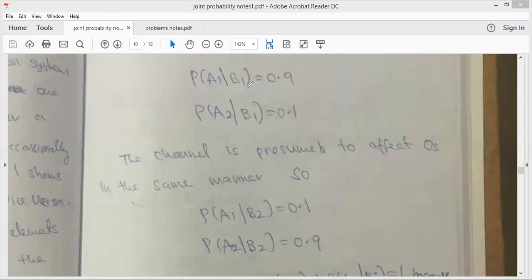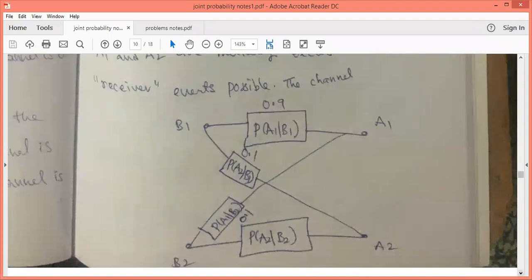Probability of B1 given A1, probability of B2 given A1, probability of B1 given A2, probability of B2 given A2. These are the posterior probabilities we have to find out. To do that, we will be using Bayes theorem as well as total probability to find this out.